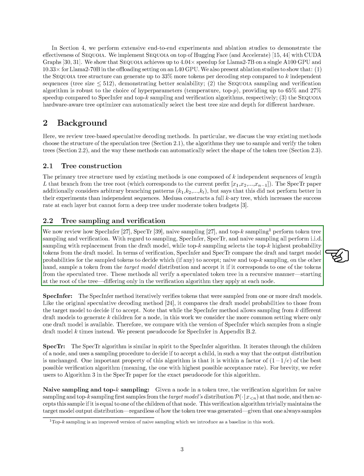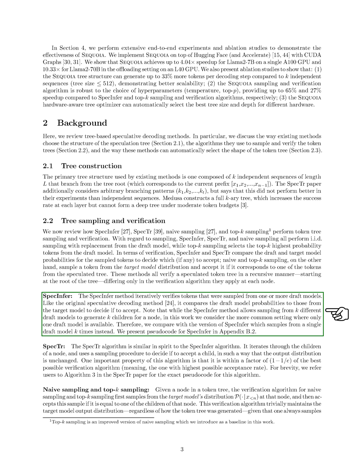For verification, SpecInfer and SpecTR compare the probabilities of the draft and target models for the sampled tokens to decide which ones to accept. Naive and top K sampling, on the other hand, accept a token if it matches one from the speculated tree, based on the target model's distribution. All these methods verify the speculated token tree starting from the root and moving down, differing only in the verification algorithm used at each node.